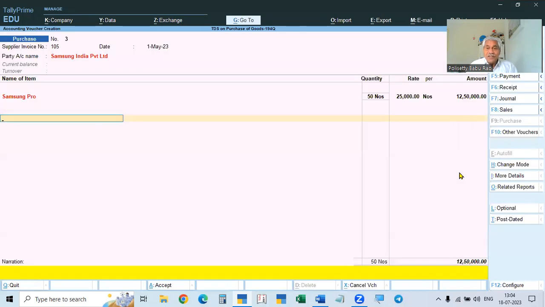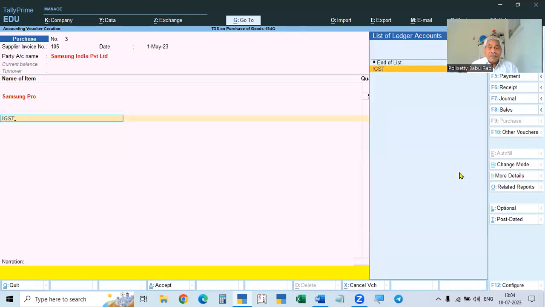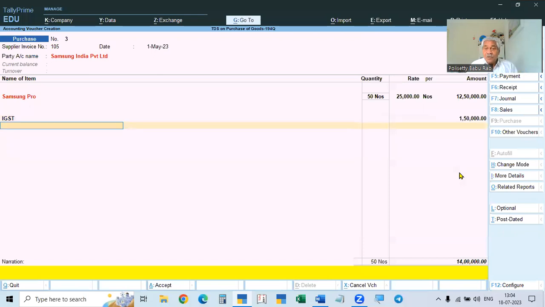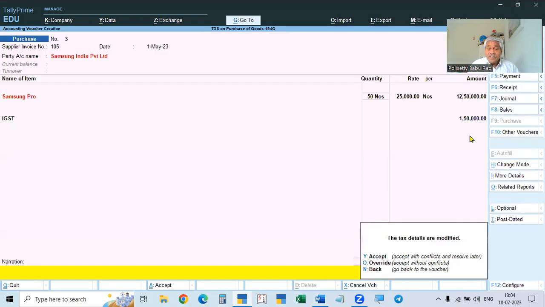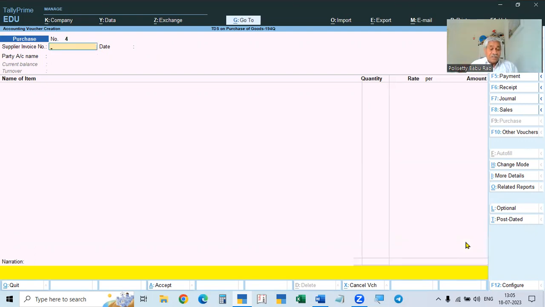Okay, 12 lakh 50,000. And here, IGST, because this is interstate, Vijayawada. So 1 lakh 50,000. We should not deduct any amount here, so we have not deducted any amount. Okay. So here we made the alteration. That is the assessable value. That is why we have to press O. Should not press enter. If we press enter, the first one will be accepted, so it will conflict and show an error. So we press O. So this is over.